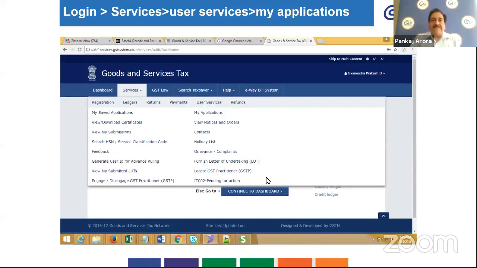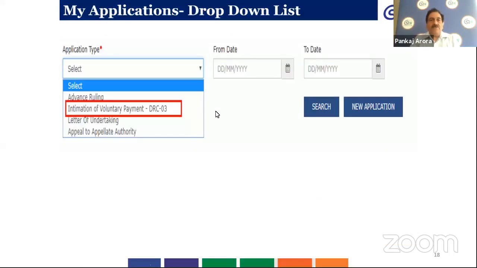So after login, a taxpayer selects Services and then User Services, in which he gets the submenu My Applications. You can see My Applications in the submenu of User Services after logging in. Here there are four types of applications in the drop-down menu. You have to select intimation of voluntary payment, that is DRC 03. And if it has not been saved or filed by you previously, then you will have to click on New Application.